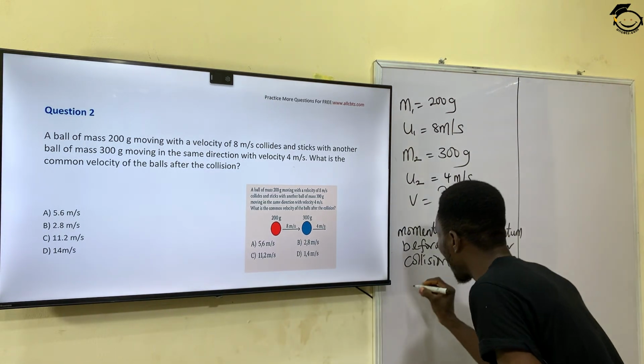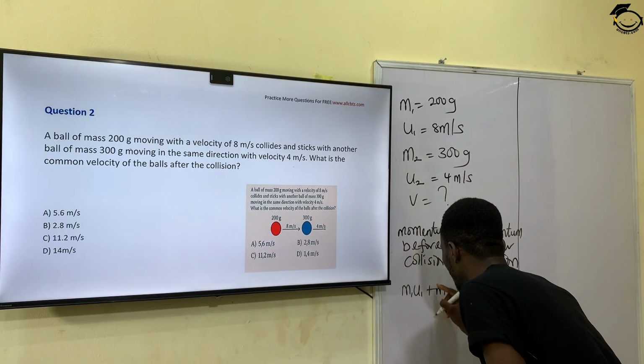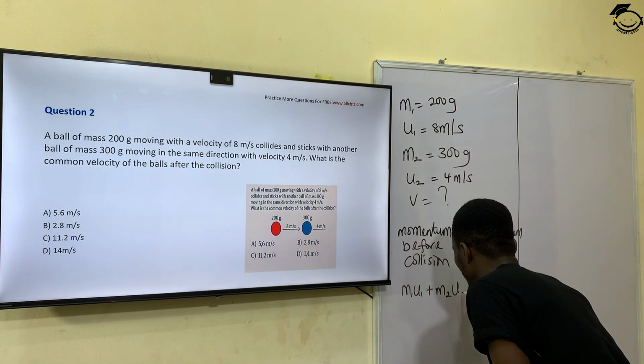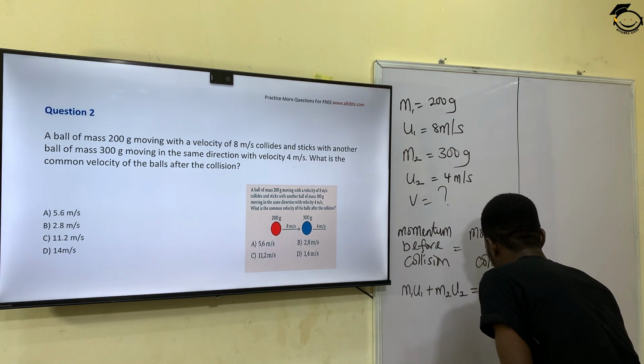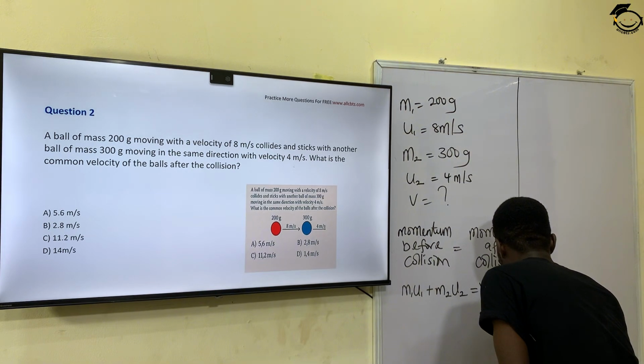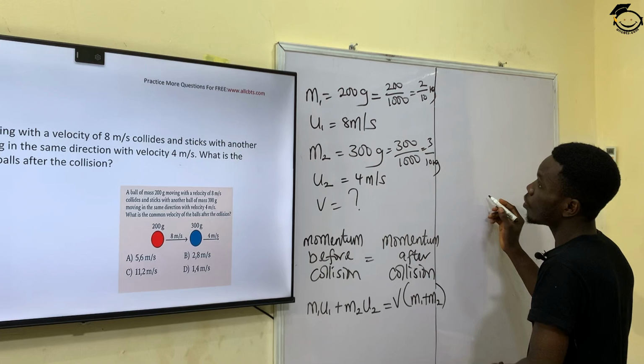That simply means that I have M1U1 plus M2U2 equals V open bracket M1 plus M2. So with this formula, we're going to solve this question.